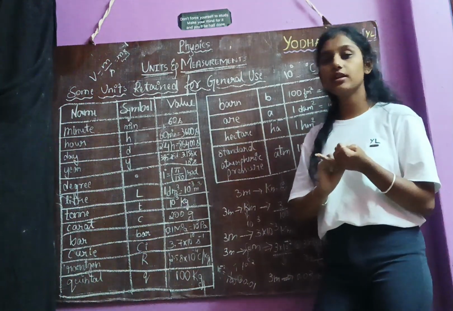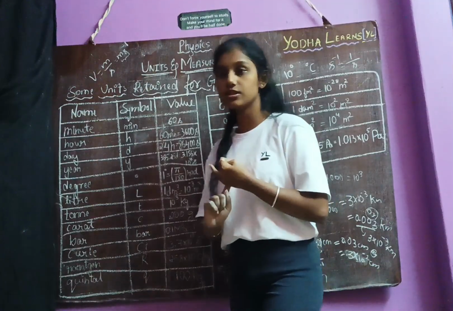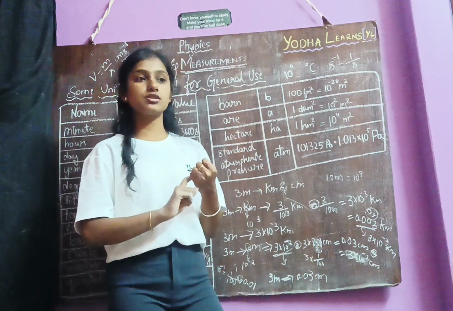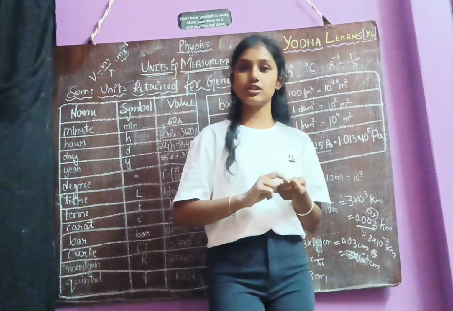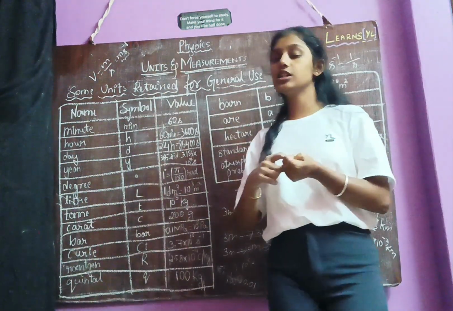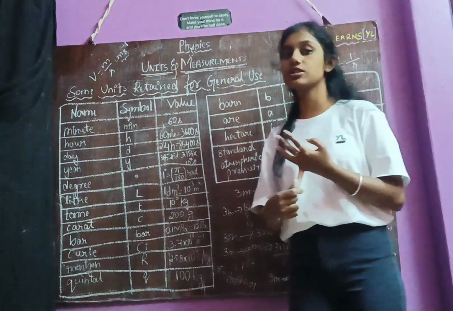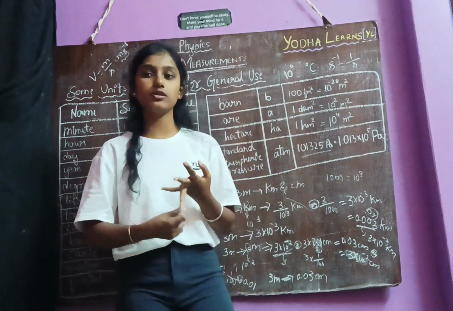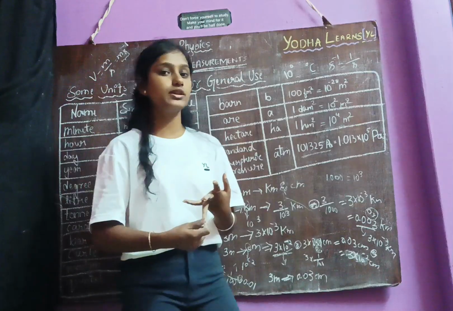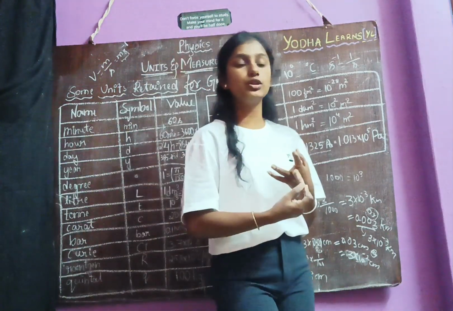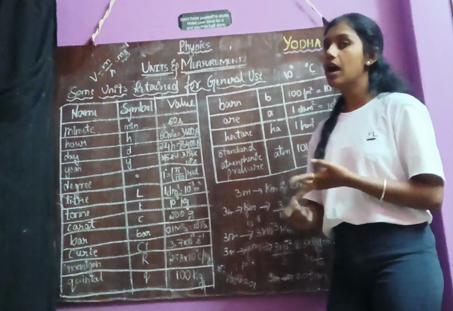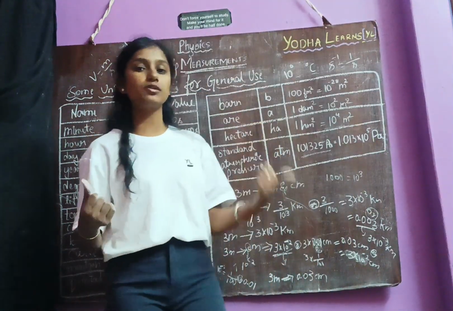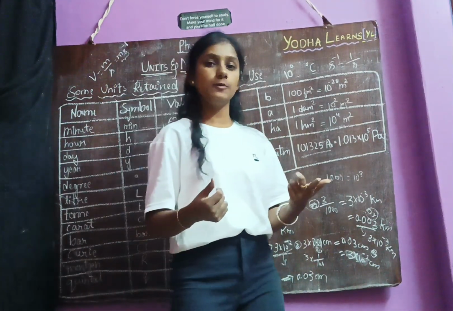After that, we learned the definition of SI system, which is called SI unit, types of SI system, and also who developed the SI system. Then we learned about the 7 fundamental SI units, fundamental quantities, and 2 supplementary units of 2 supplementary quantities, and we learned the definition and the formula of the supplementary quantities, that is plane angle and solid angle.